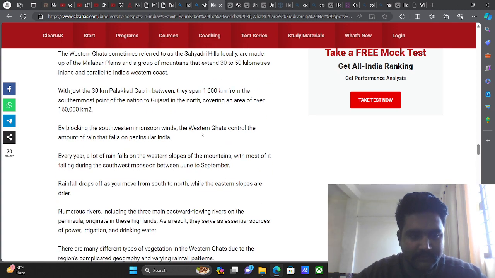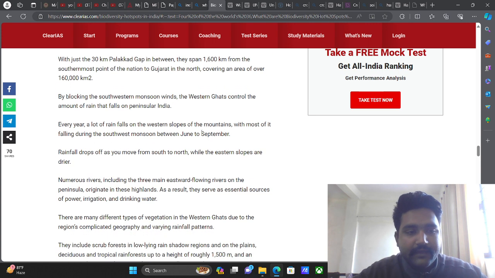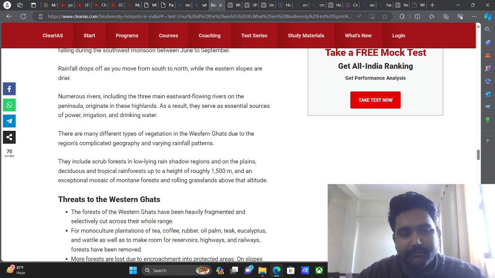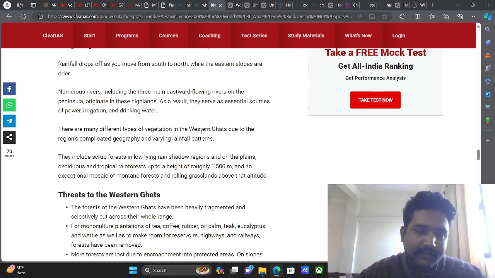By blocking the southwestern monsoon winds, the Western Ghats control the amount of rain that falls on peninsular India. So basically, what the Western Ghats are doing is protecting us, controlling the amount of rain, right? Every year, a lot of rain falls on the western slopes of the mountains, with most of it falling during the southwest monsoon between June and September. Numerous rivers, including the three main eastward flowing rivers on the peninsula, originate in these highlands. As a result, they serve as an essential source of power, irrigation, and drinking water.